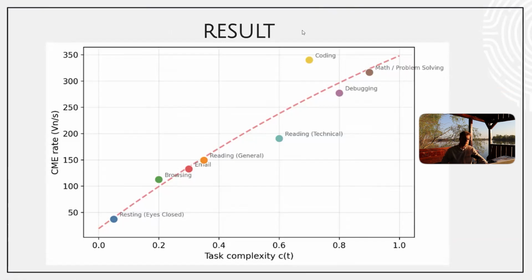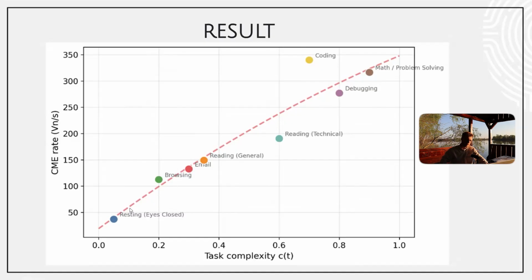Okay, quickly about the results. I measured eight activities like resting eyes, browsing, emailing, browsing some TikTok, reading some general literature, reading technical stuff, debugging, coding, and math problem solving on LeetCode as an example. And for each of those, I subjectively put some complexity of these tasks. On the left, we have computational mental energy rate in vernix per second. Vernix is my equivalent that I created, a new notation for this. It's a microvolt square per second.